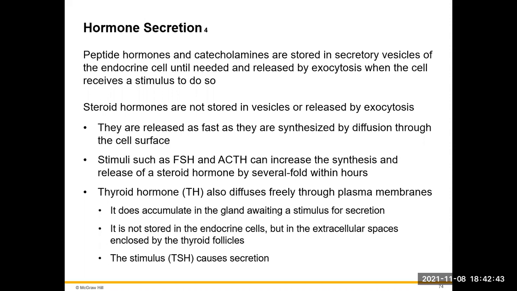Thyroid hormone also diffuses freely across the plasma membrane. It does accumulate in the gland where it waits for some kind of stimulus for secretion. It's not going to be stored in endocrine cells, but in extracellular spaces enclosed by those thyroid follicles. Once thyroid stimulating hormone is released, it's going to cause the release of these thyroid hormones from the thyroid follicles.